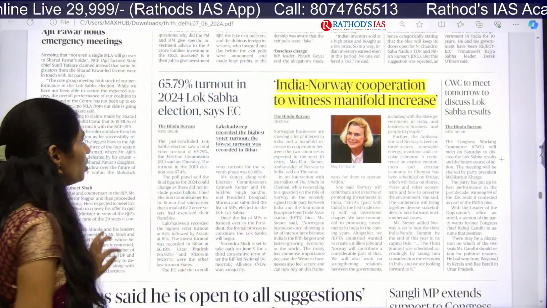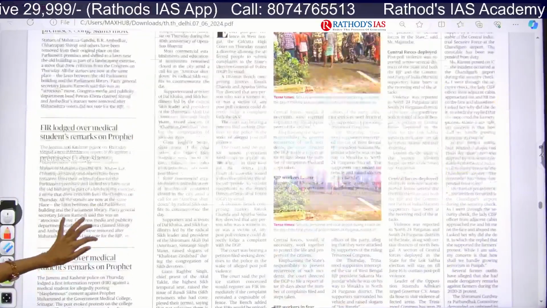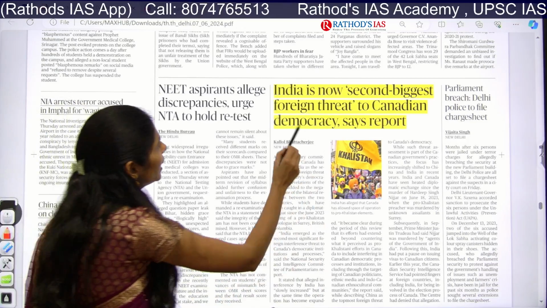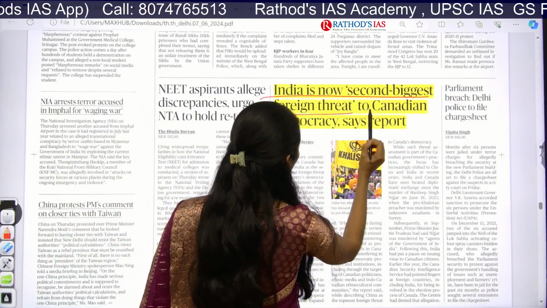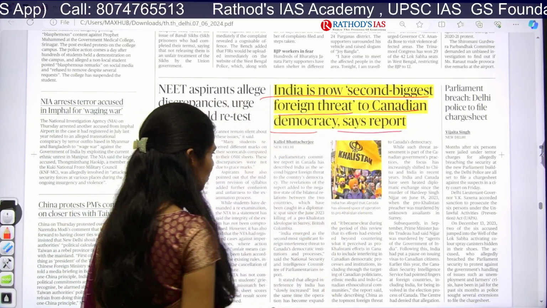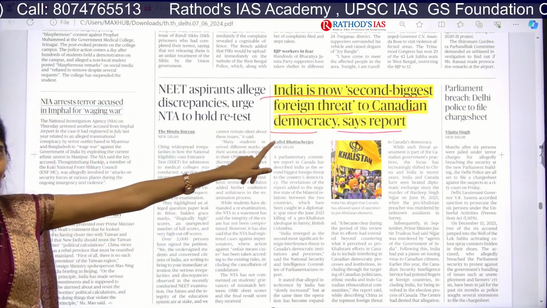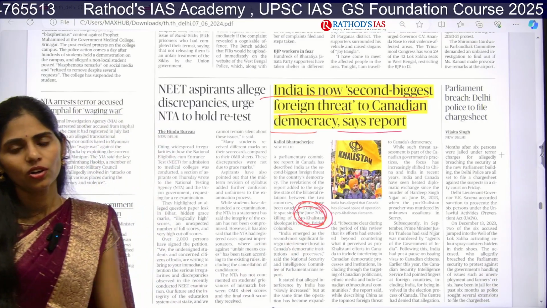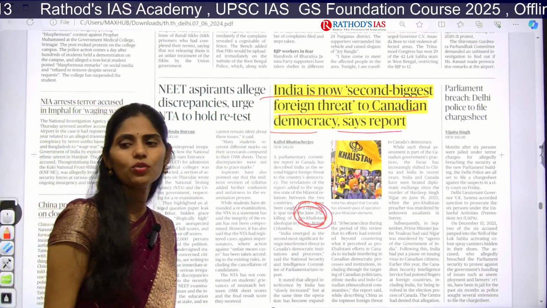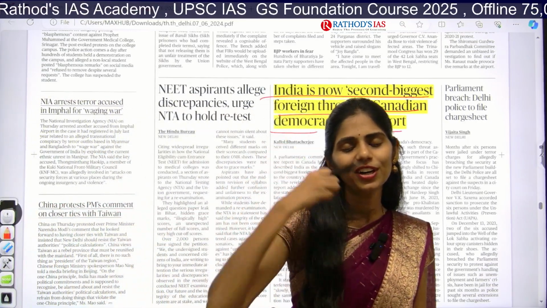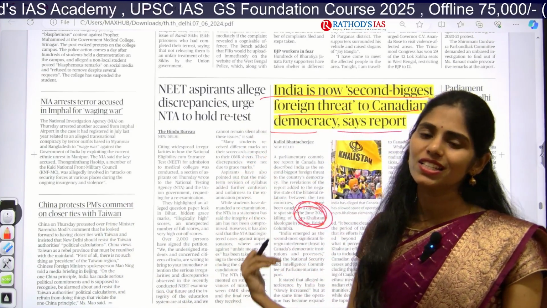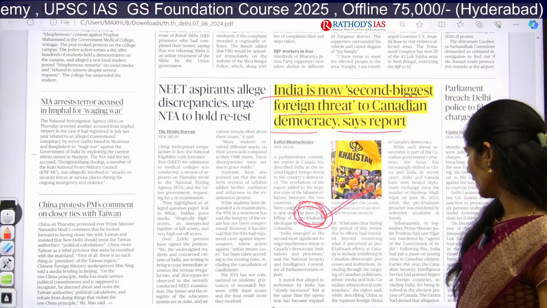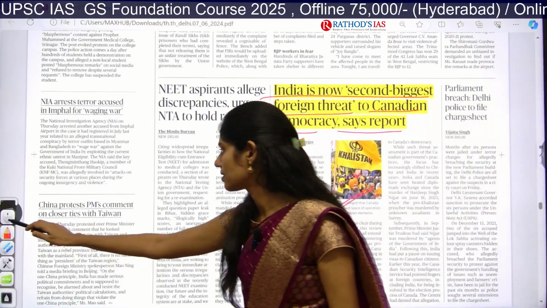And now let us move on to our newspaper. Now the next one is: India is now second biggest foreign threat to Canadian democracy, says report. This Canadian item is also about pro-Khalistan activity. What happened was that in Canada one Sikh person died, and they are claiming that India is involved in the killing of that Sikh person. So again this is related to the pro-Khalistan movement that I discussed.